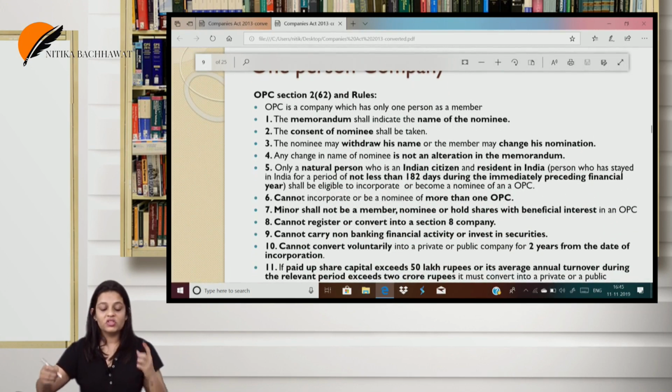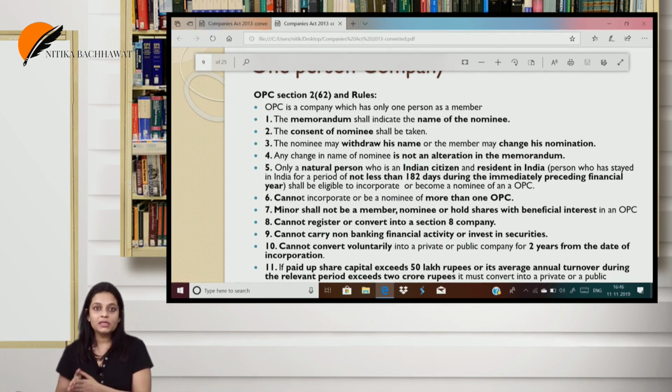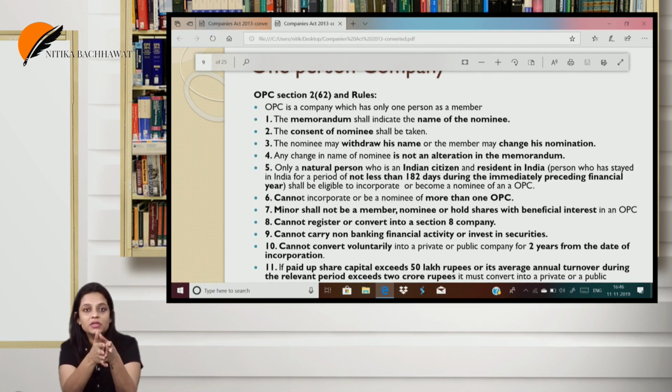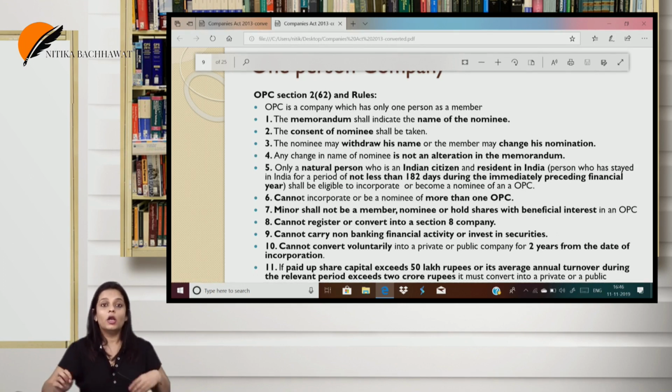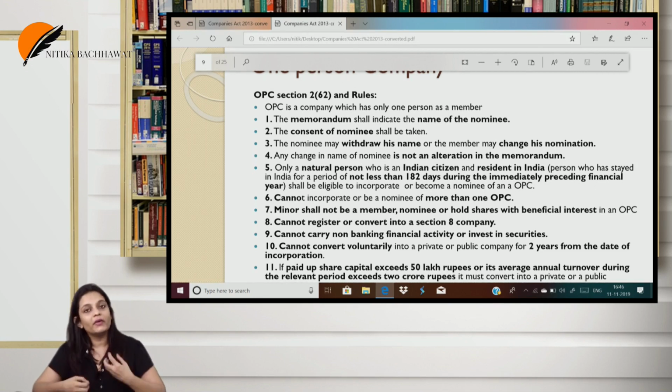Now the next one is OPC. What is OPC? It has only one person as a member. I've already told you all the rules relating to an OPC are given under the Companies Incorporation Rules. As per the rules, the first point is that only a natural person, natural person means you and me. I've already told you in law, the word person does not just mean you and me, artificial persons are included. But for an OPC, only a natural person who is an Indian citizen and a resident. Just an Indian citizen isn't enough. Along with being an Indian citizen, he should also be a resident of India.